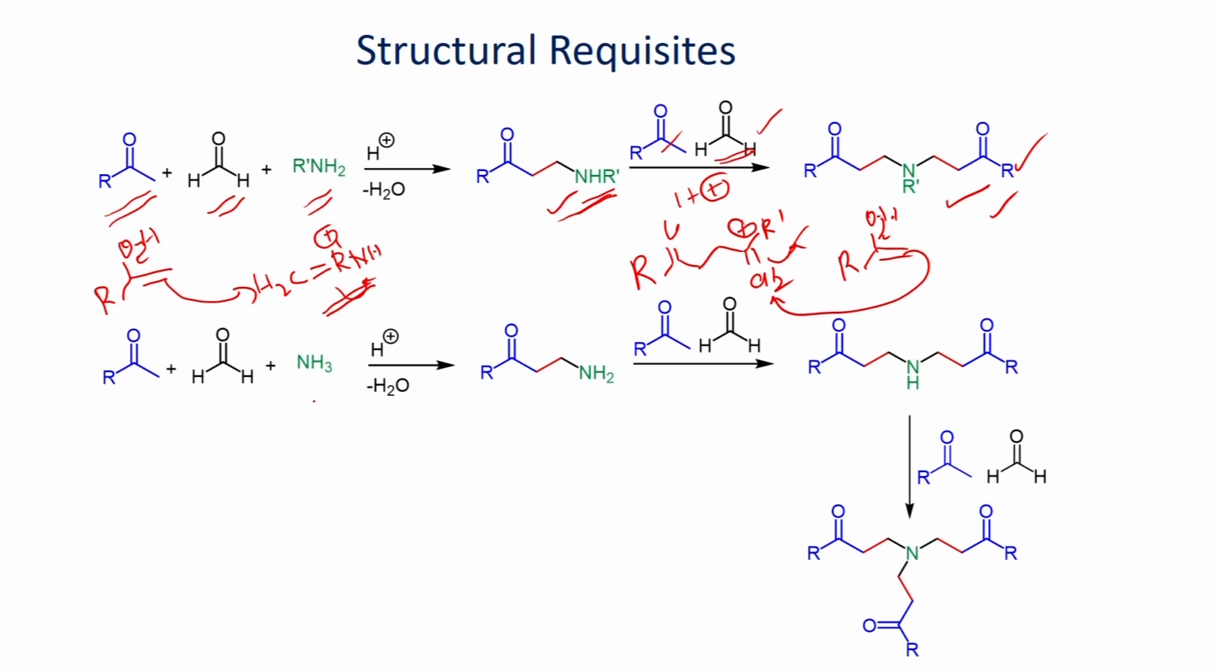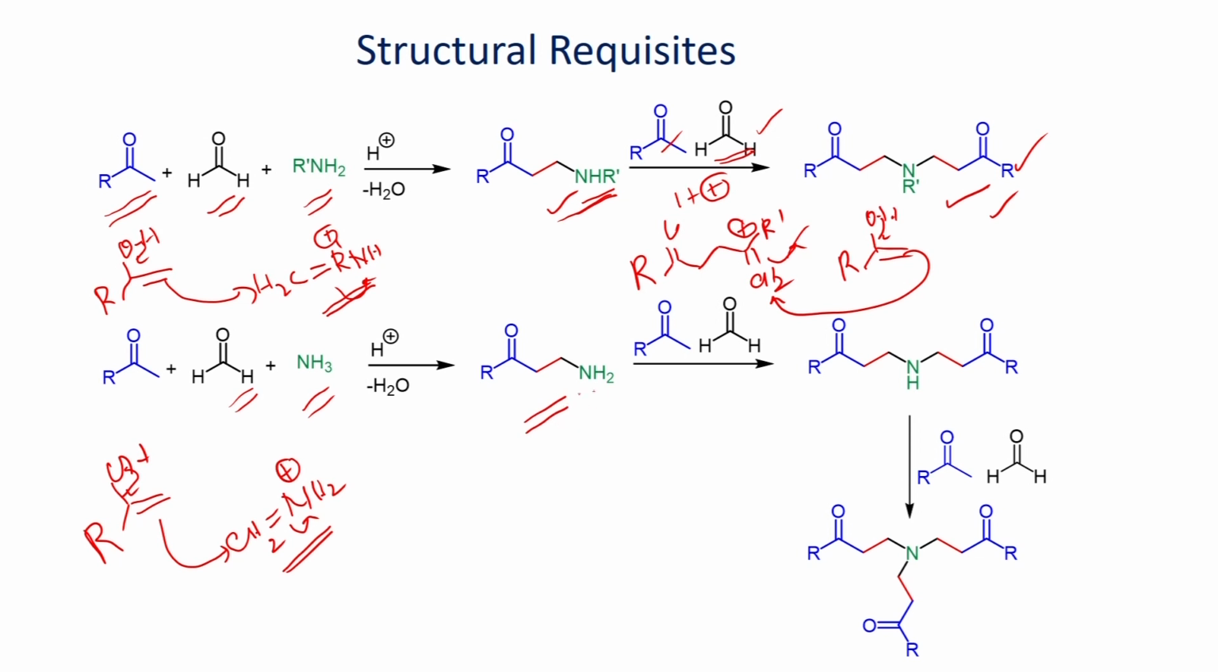You can also use ammonia in place of primary or secondary amine. As we have seen earlier, this ammonia can react with the formaldehyde. You will be able to form this iminium ion as electrophile. Once you form this one, this can react with this enol. You will be able to get this primary amine as a product.